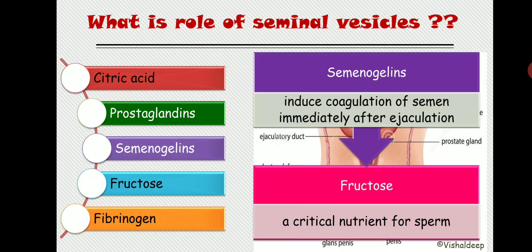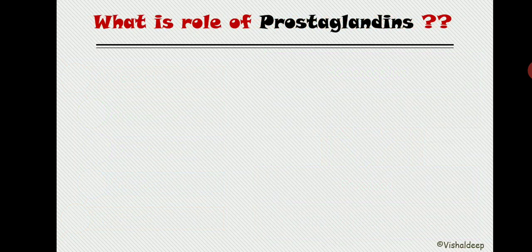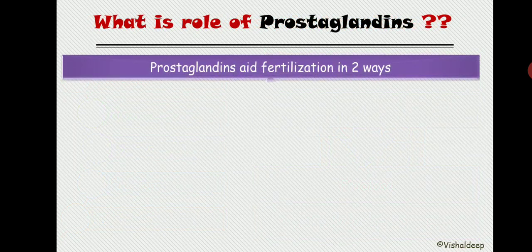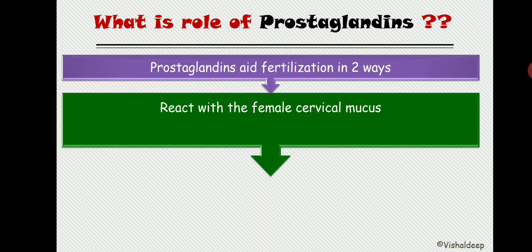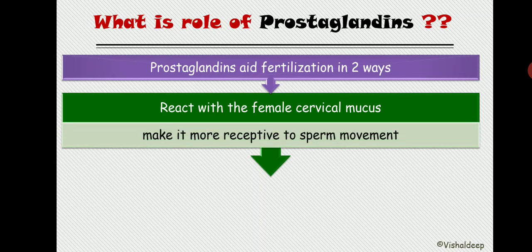Now what does the prostaglandin do? What is the role of the prostaglandin? Prostaglandin aids fertilization in two ways. It promotes the formation of the pregnancy. How? First, it reacts with the female cervical mucus and makes it receptive for sperm movement. If the cervical mucus is very thick, it will change it in such a way that it becomes more receptive for sperm movement.